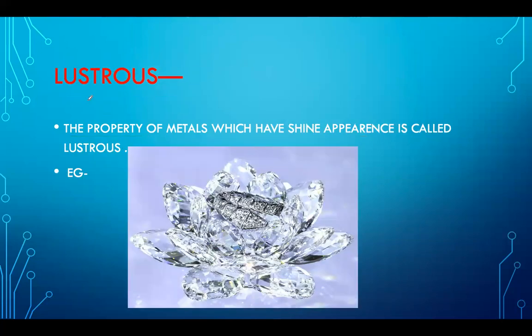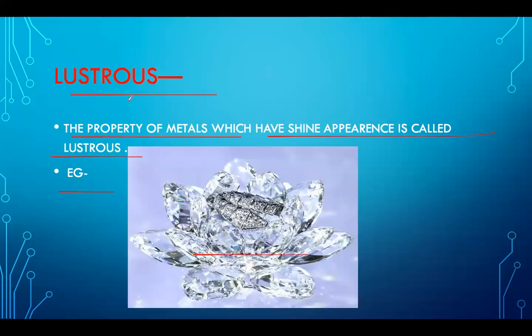Next is lustrous. The property of metals which have a shiny appearance is called lustrous. What is this? This is a diamond. So any shiny thing, even the gold ring you have, or any gold chain or locket you have, is also shining whenever you see it. For example, diamond is given over here, gold is there, silver is there, copper also shines.